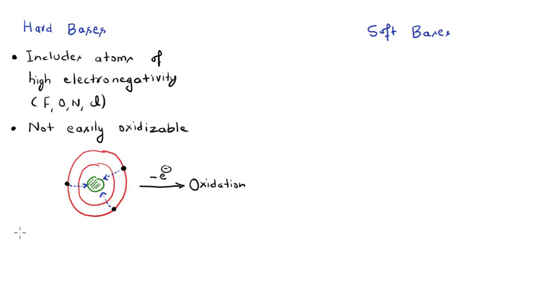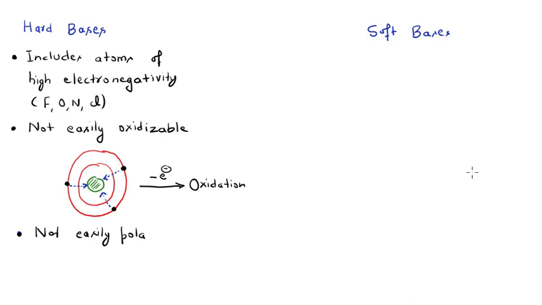The third point regarding the hard type of bases: because these contain highly electronegative elements or atoms, once again these are not easily polarizable. So it is that same thing. This one is common between the hard acids and the hard bases.